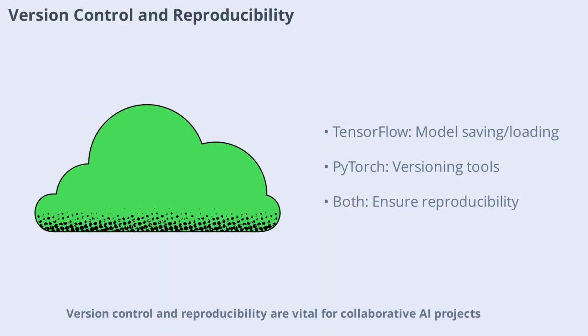Version control and reproducibility are vital for collaborative AI projects. Both TensorFlow and PyTorch support saving and loading models, ensuring consistent results across runs. Tools like DVC and MLflow can be integrated for data and model versioning. Ensuring reproducibility helps teams collaborate effectively and maintain high-quality code. Both frameworks encourage best practices for version control, making it easier to manage complex projects and share results with others.